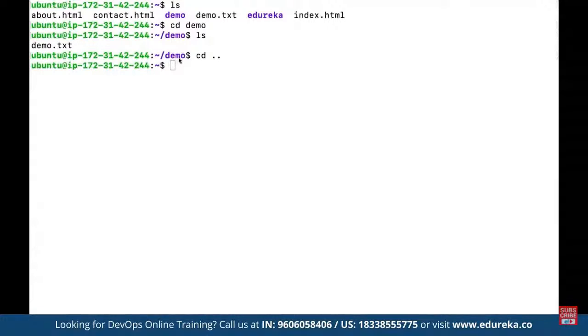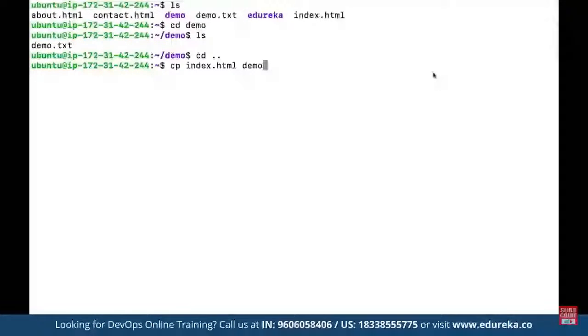So let's say here we want to copy another file under the demo folder. So here we can define cp again. Let's say we want to copy about.html as well, or index.html also under demo. So here we can define index.html. Now we want this to be copied under the demo folder. So here we can define demo. So this is going to be copied under demo.